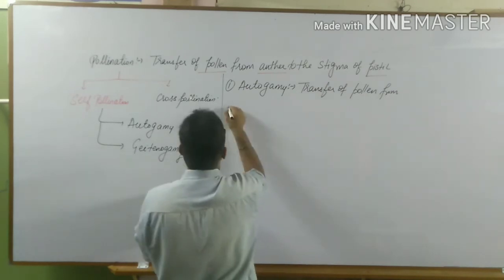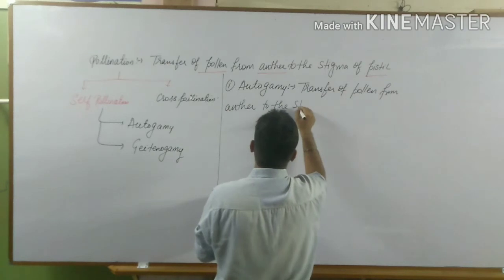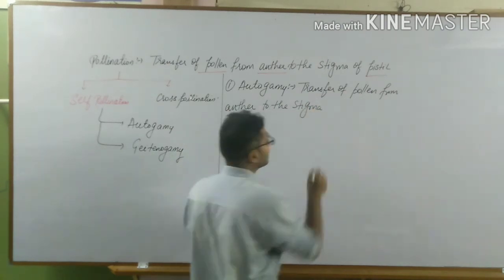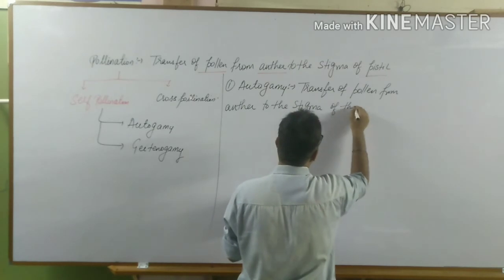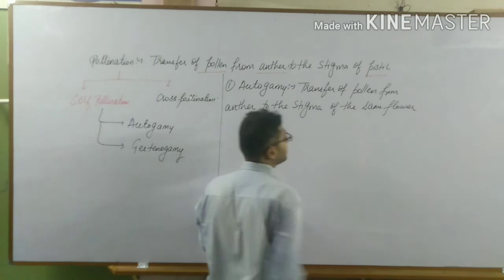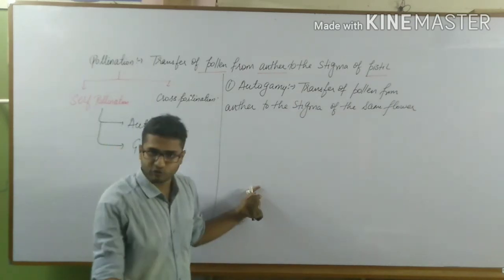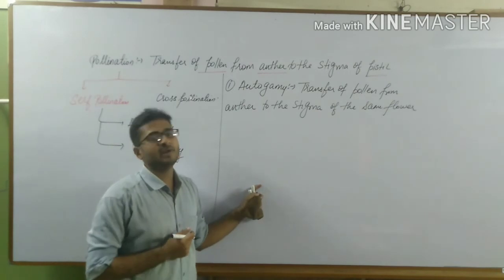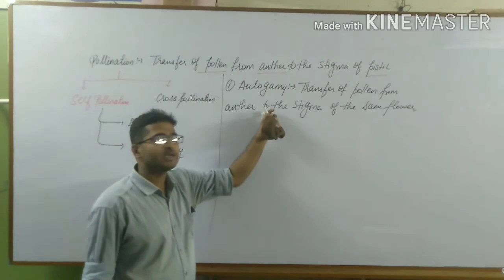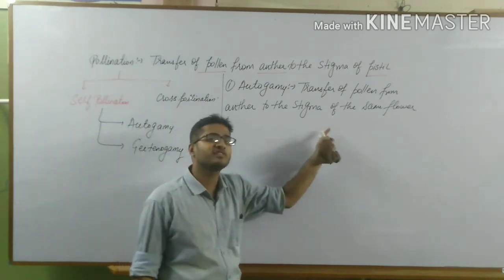So it is transfer of pollen from anther to the stigma of the same flower. That means within that flower, male reproductive part, that is androecium, is present, and female reproductive part, that is gynoecium, is present. So what is autogamy? It is a transfer of pollen from anther to the stigma of the same flower.